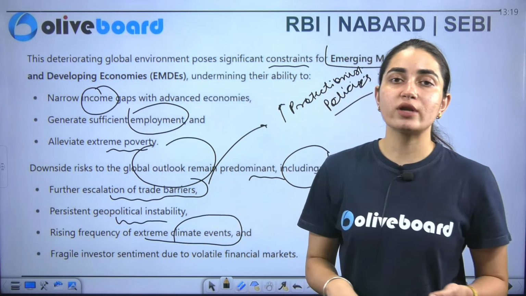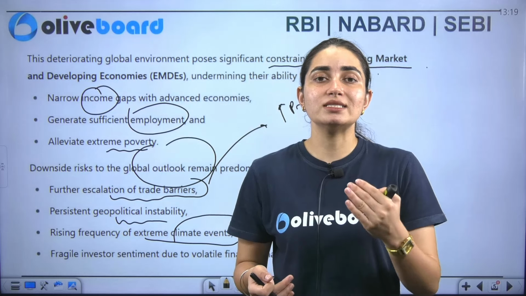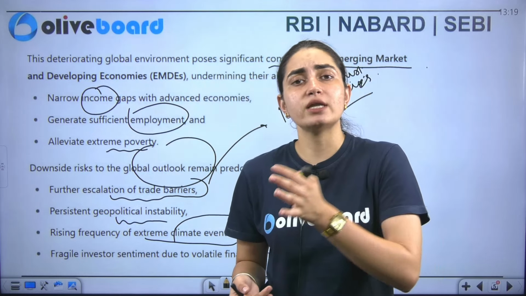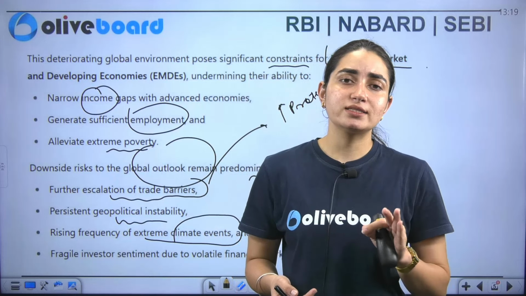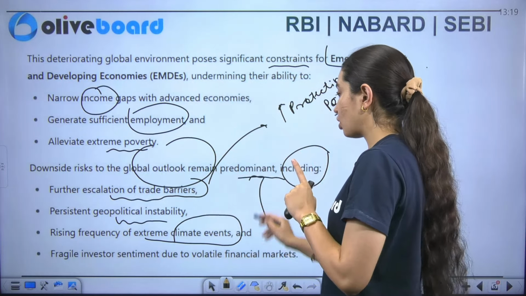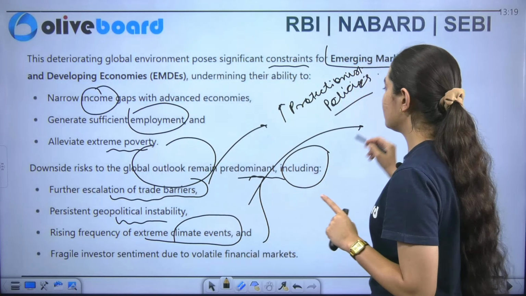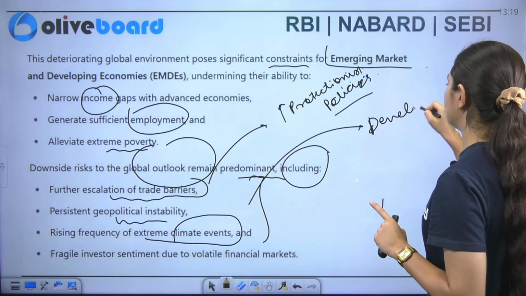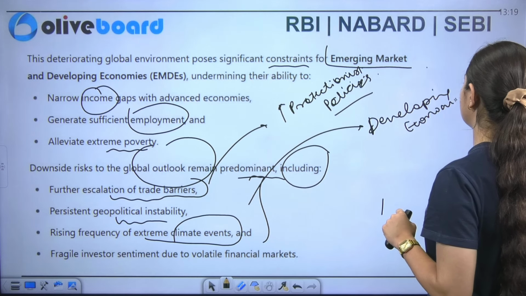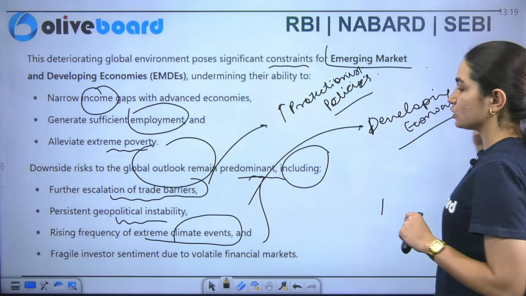It is also impacting our economy. We recently saw one case. And along with that, the increase in global warming and the increase in temperatures is somewhere or another hampering our food security as well as the lives of the people also. This is another problem. And because of these problems, who is highly getting impacted, beta? That is the developing economies, and you can include the emerging markets also.